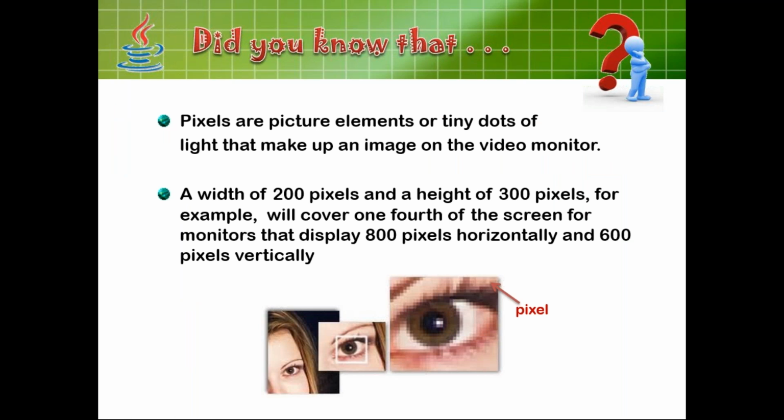Pixels are picture elements, tiny dots that light up an image on the video monitor. So what is a pixel? A tiny dot on an image. A width of 200 pixels and a height of 300 pixels, for example, will cover 1/4 of the screen for a monitor that displays 800 pixels horizontally and 600 pixels vertically. This is for an informative session.